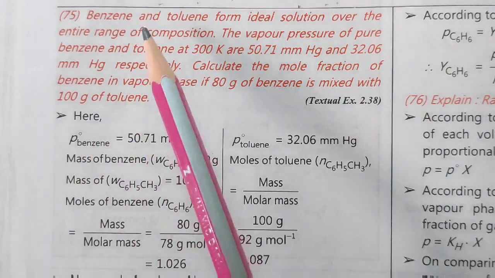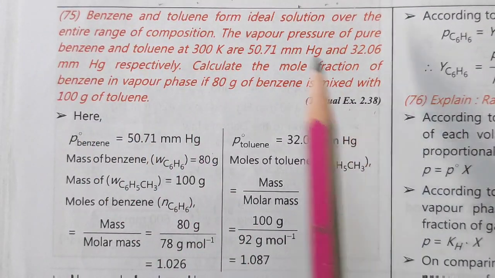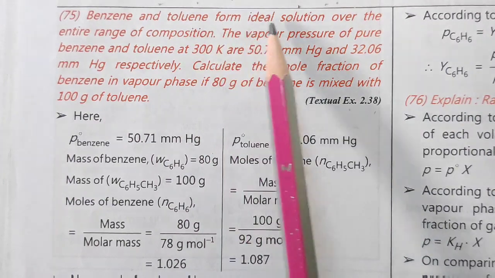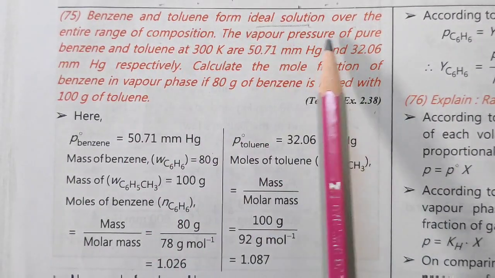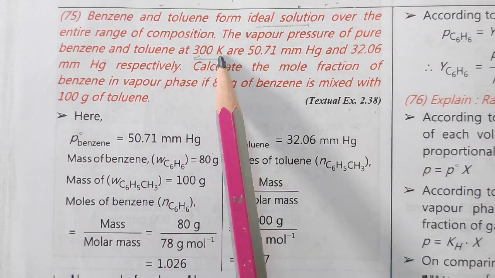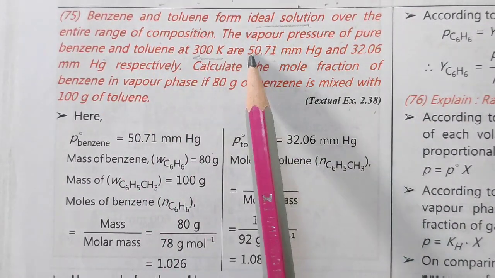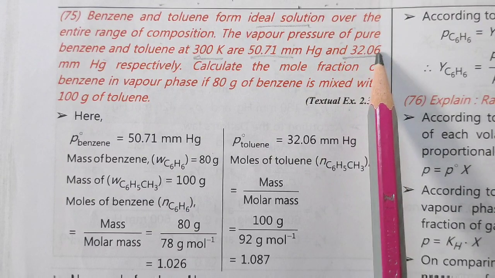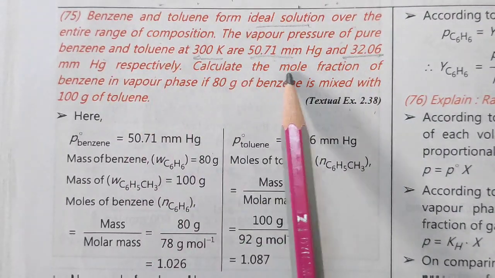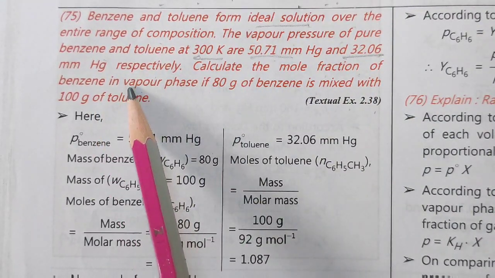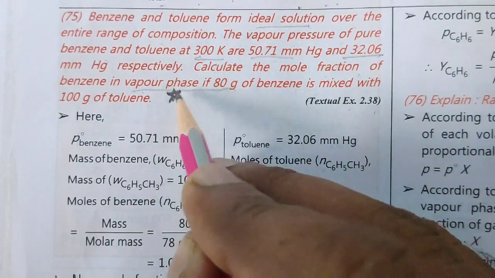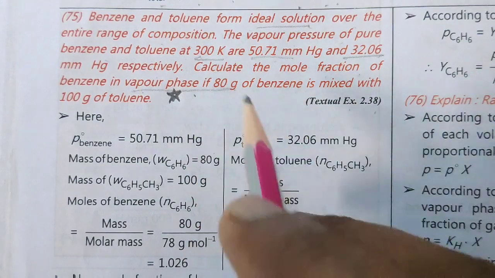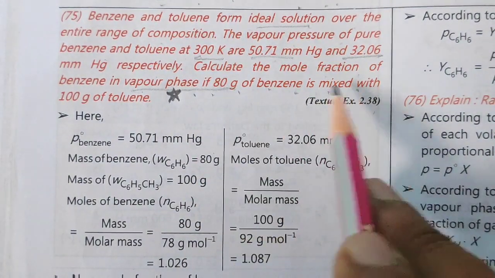Now you can see question 2.38: benzene and toluene form an ideal solution over the entire range of composition. The vapor pressures of pure benzene and toluene are given at this temperature, this is of benzene and this is of toluene, respectively. Calculate the mole fraction of benzene in the vapor phase. This is very important. This we already discussed in the textbook. If 80 gram of benzene is mixed with